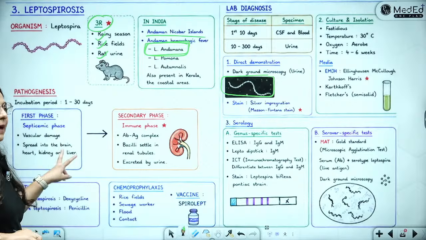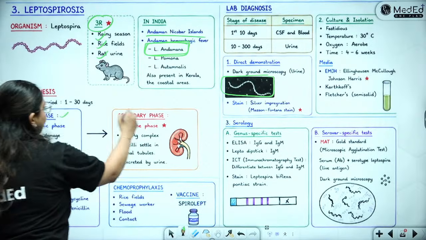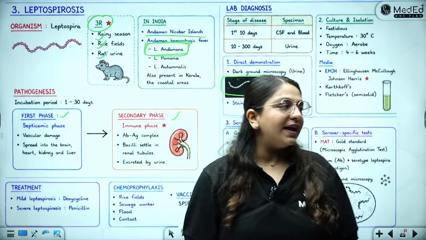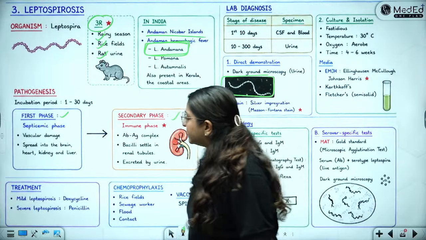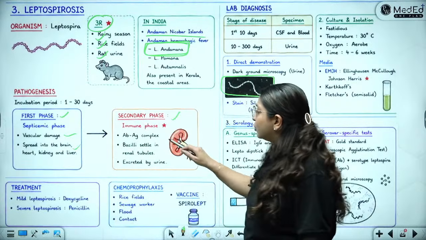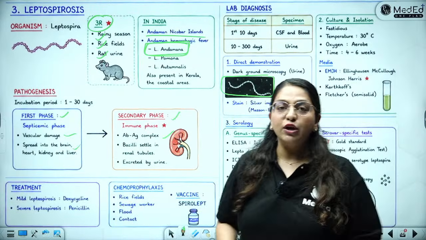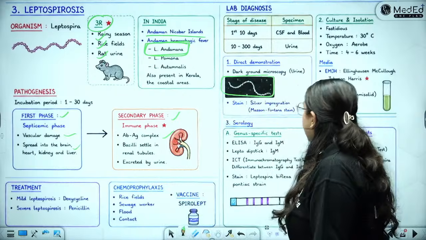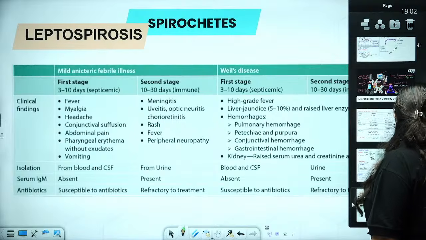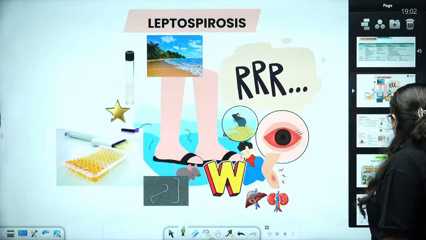The disease can happen in two phases, the septicemic phase and the immune phase. In the septicemic phase, there is vascular damage and damage to the brain. However, in the immune phase, the antigen and antibody complexes deposit in various places. Just to make your life very, very easy, it can be revised with this little flashcard.